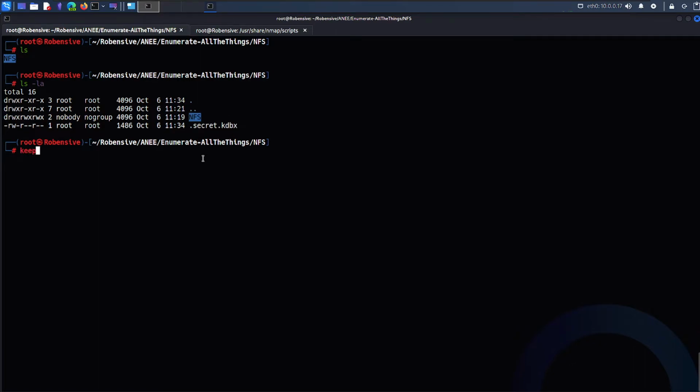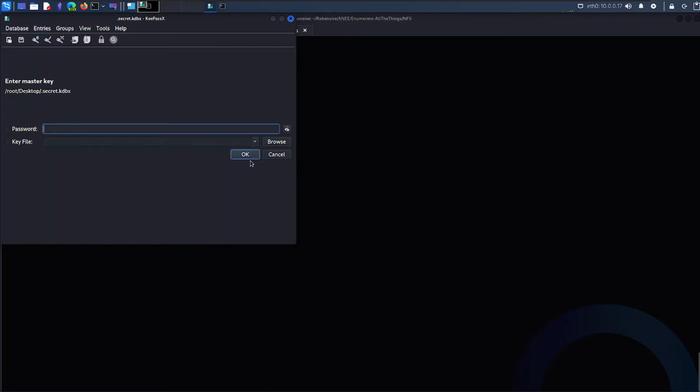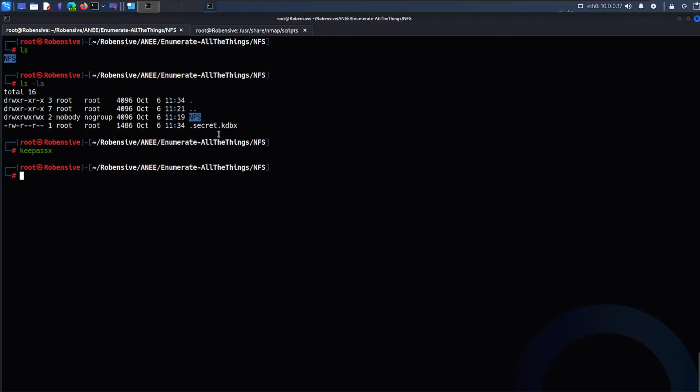I'll open it with KeePassXC. If you don't have it, just type apt install keepassxc and hit enter. It will ask you for the database file and the key file if you have one. But right now I don't have that.